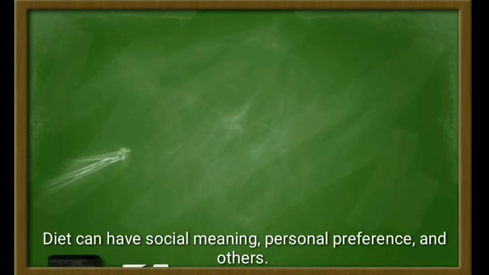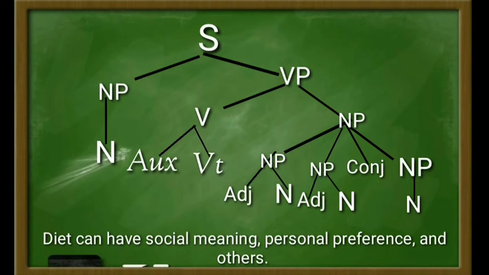Next is the fourth sentence. It is the sentence: diet can have social meaning, personal preference, and others. Well, in this sentence, it can fall into two. Those are noun phrase and verb phrase. The noun phrase falls into noun, which is the word diet, and then verb phrase falls into two. Those are verb and noun phrase. The verb consists of auxiliary and verb transitive. The auxiliary is the word can, and verb transitive is the word have.